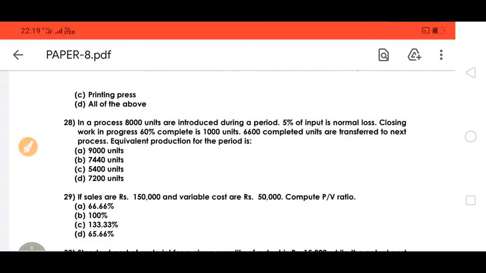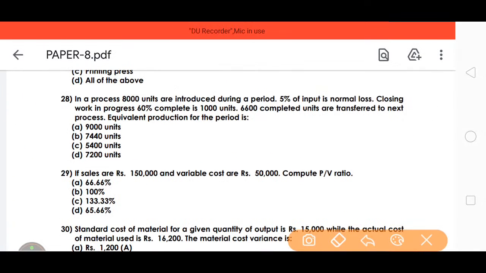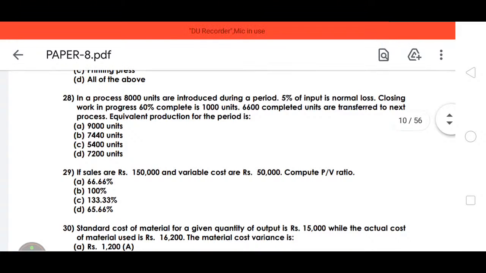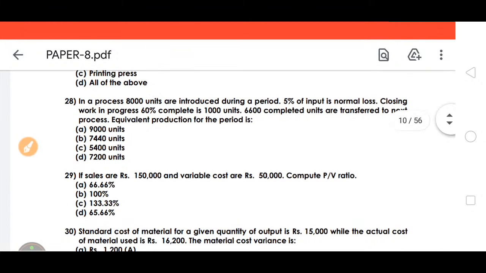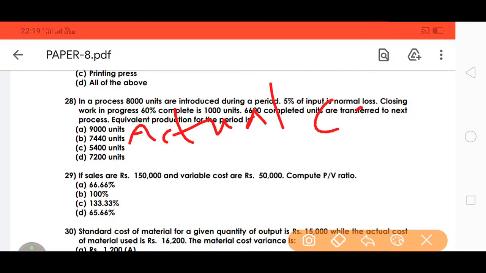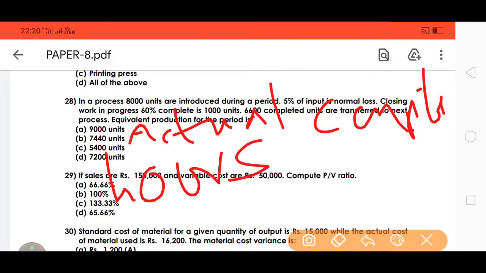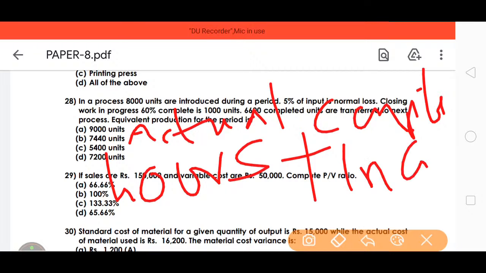The equivalent production formula is actual completed units plus incomplete work in progress.